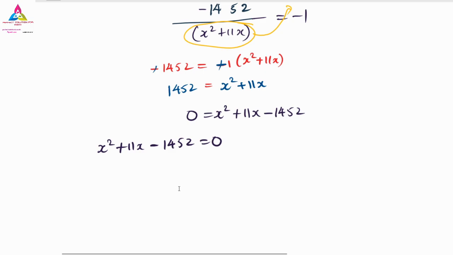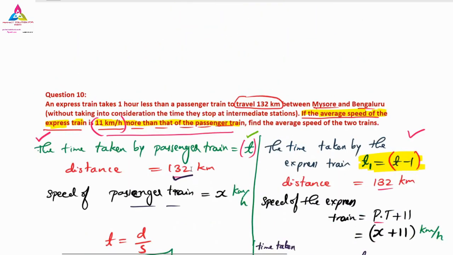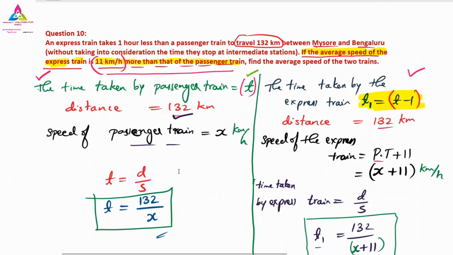Okay, so again I will explain to you quickly. See here, there is a passenger train, and the train speeds are different and the time is also different. As the speed increases, the time will reduce. So for the passenger train, the time we have taken is t, and the time taken by the express train is 1 hour less than the passenger train. So here it will take t hours, and here it will take t minus 1 hour.